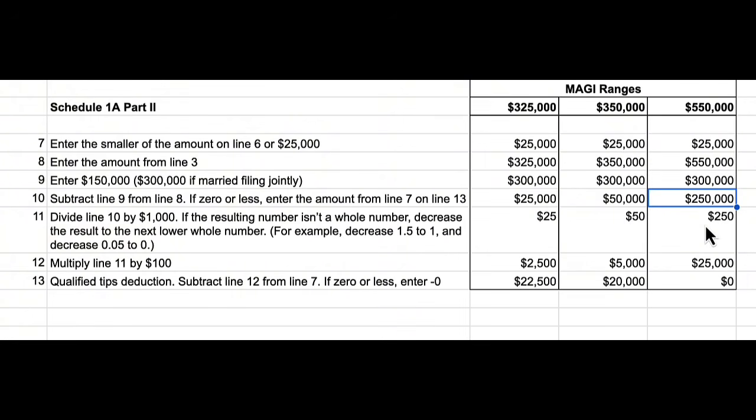And then when it goes to the calculation of dividing it by 1,000, you get 250, multiplying it by 100, you get 25,000. That comes out to exactly the limit of 25,000, giving you a zero deduction. So once you hit that 550,000 mark and you've got tip income of more than 25,000, you're not going to get any of it. But if you're below that amount, you're going to get some portion of it. But if you're below the 300,000 amount of modified adjusted gross income, you'll get the full $25,000 deduction.